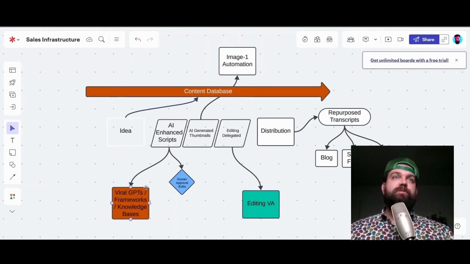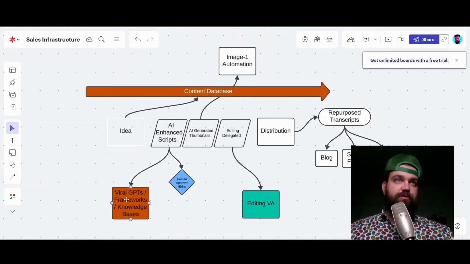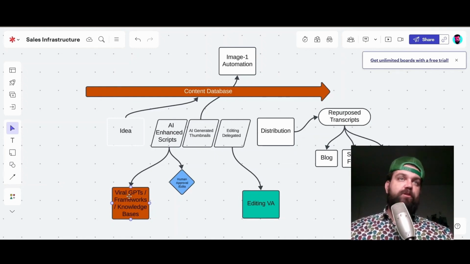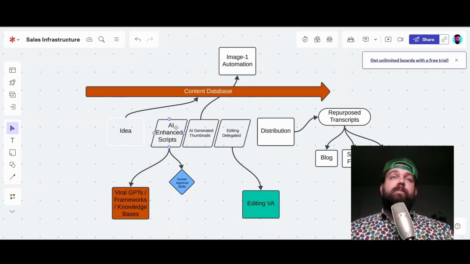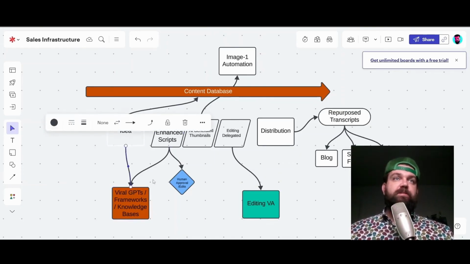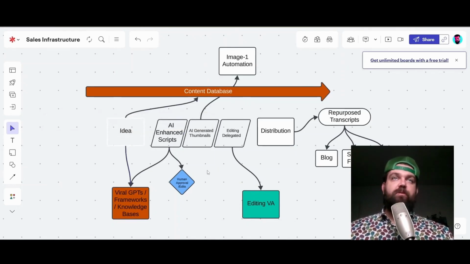And then we use AI enhanced scripts. So that's basically we use ChatGPT's custom GPTs, frameworks, knowledge bases to train AI on viral scripts. And then our scripts have a higher chance of going viral. And so we're taking the ideas and feeding those ideas into the GPTs, which then output those enhanced scripts.